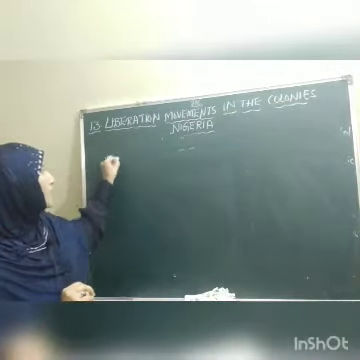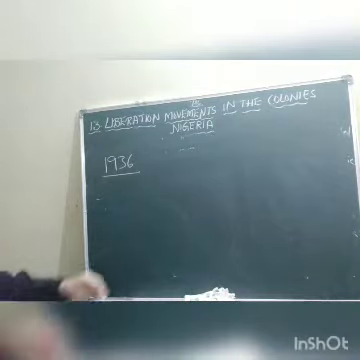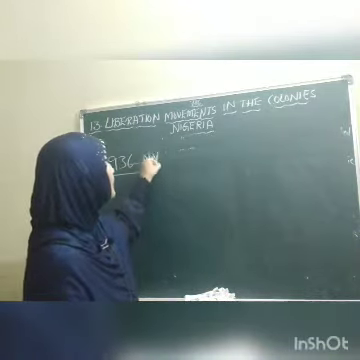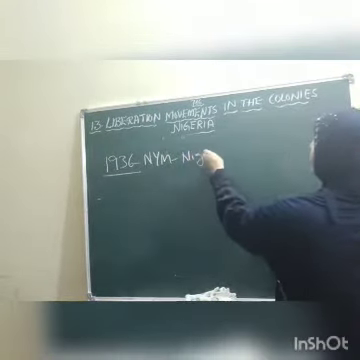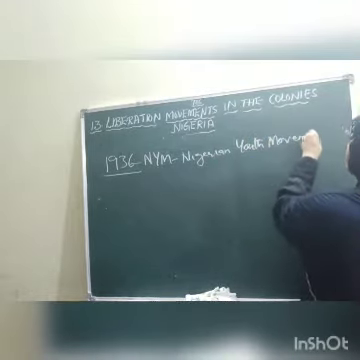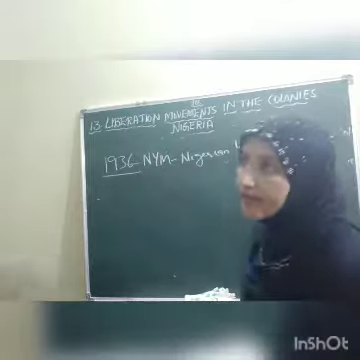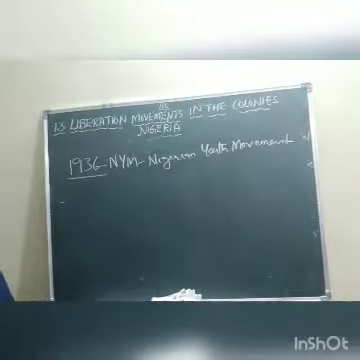Then next party, 1936, another party was formed by the name NYM, that is Nigerian Youth Movement. What was that, children? Nigerian Youth Movement was started in the year 1936. Who was the person who started this movement? The person who started NYM was by the name Nnamdi Azikiwe.